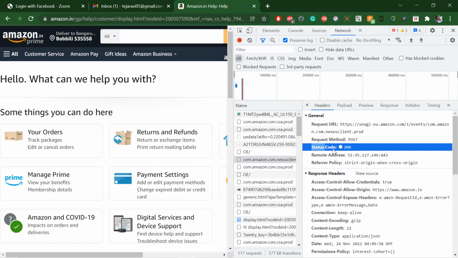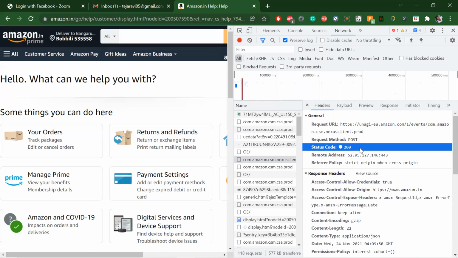Once you send all this to the server, the server's response will come in the form of a status code. Status code is again about communication. The client should understand what is happening. If I see it manually, it's green and I got a response, but the client doesn't know. So the UI has to validate based on the status codes. We have different types of status codes: 2 series, 3 series, 4 series, 5 series. 2 series is success information.